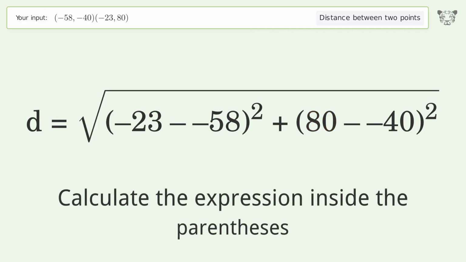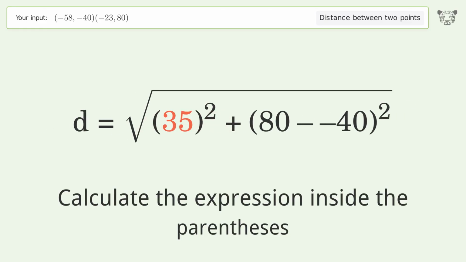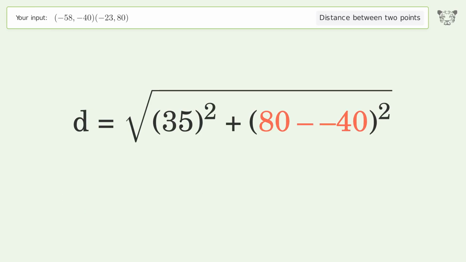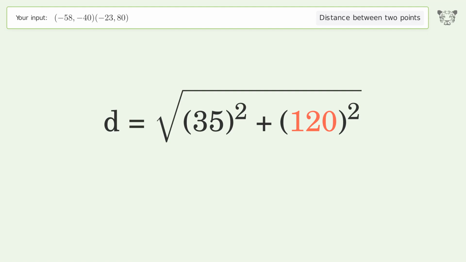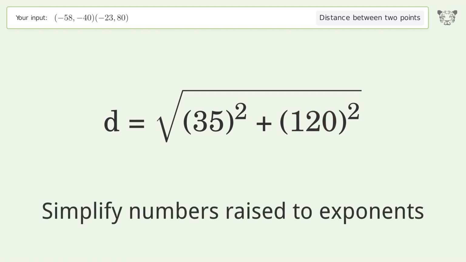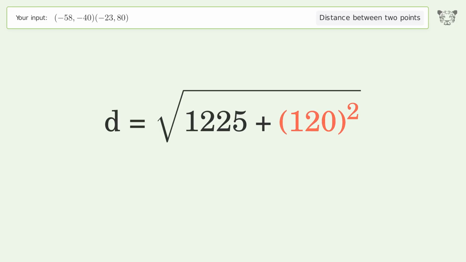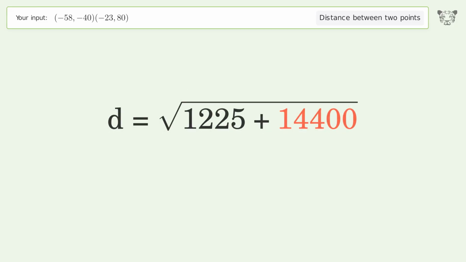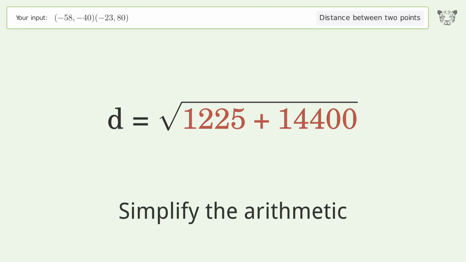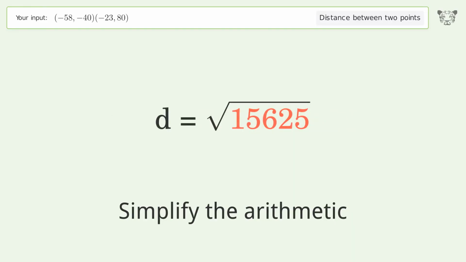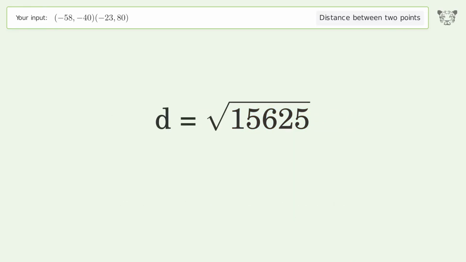Calculate the expression inside the parentheses. Simplify numbers raised to exponents. Simplify the arithmetic. And so the distance between the 2 points is the square root of 15,625 or 125.